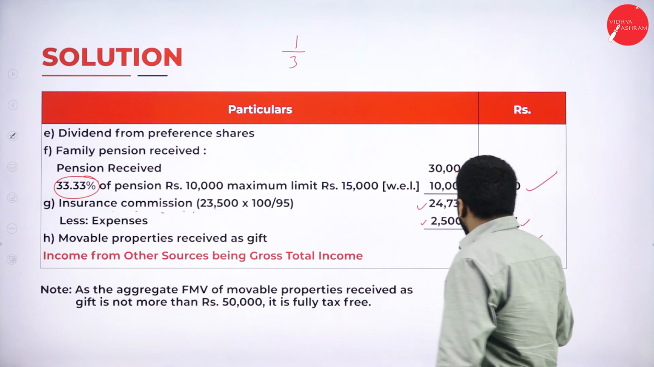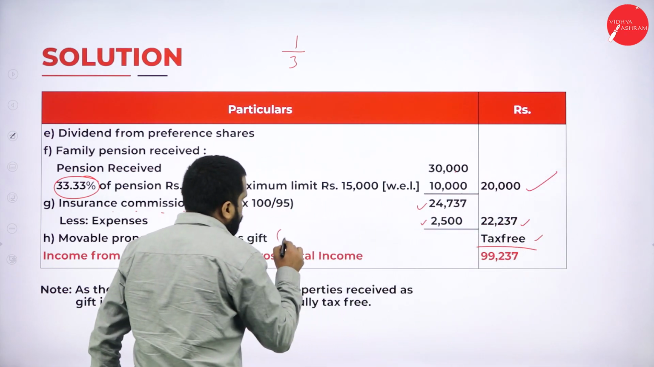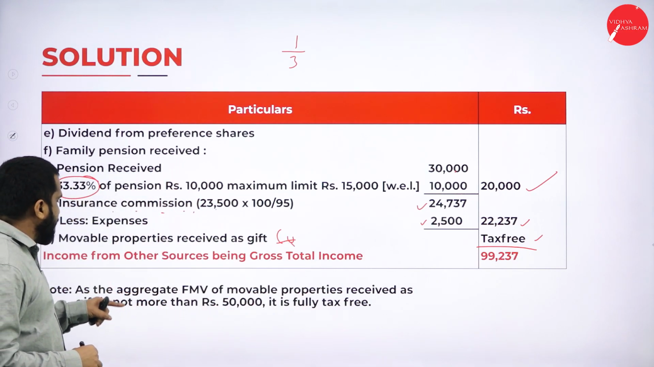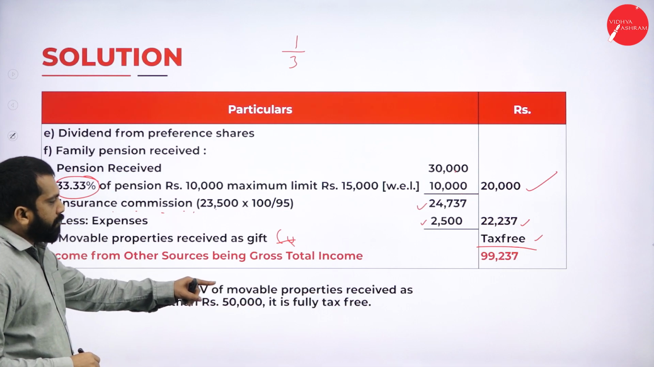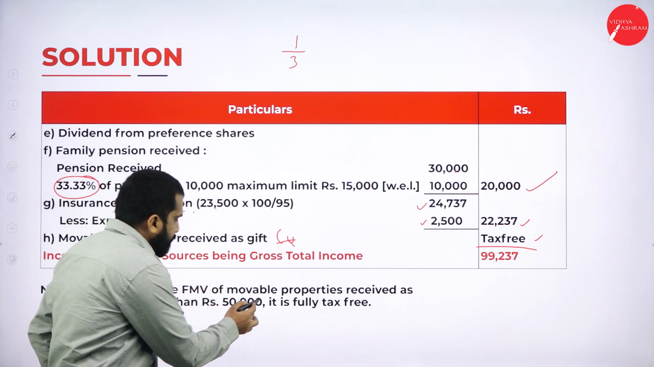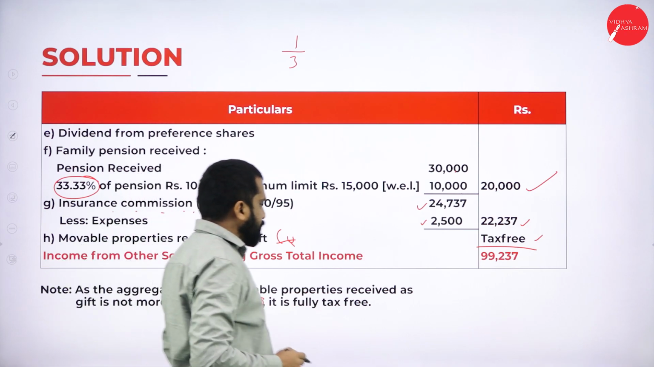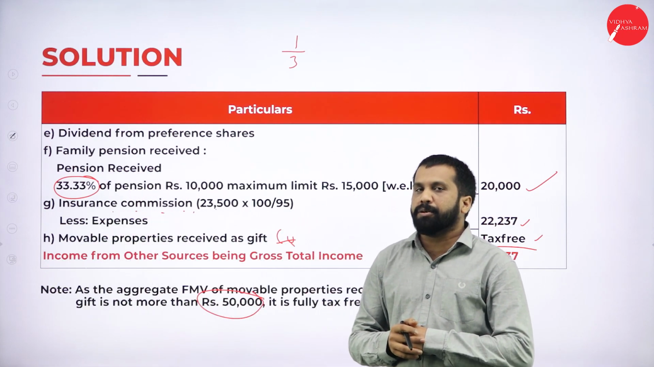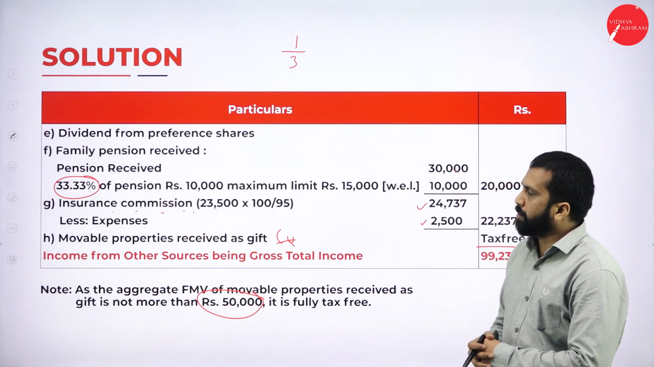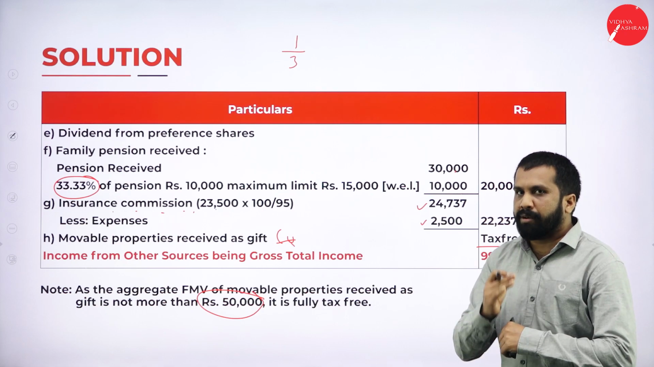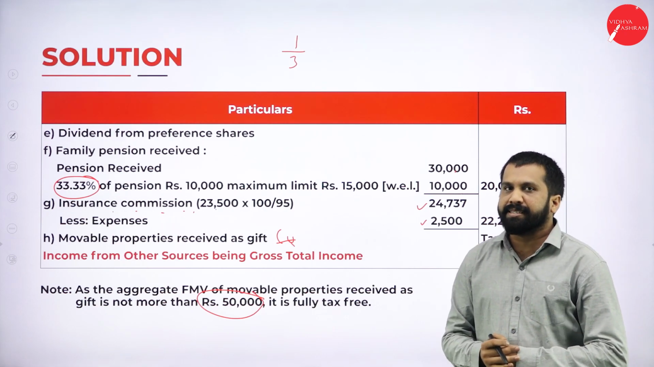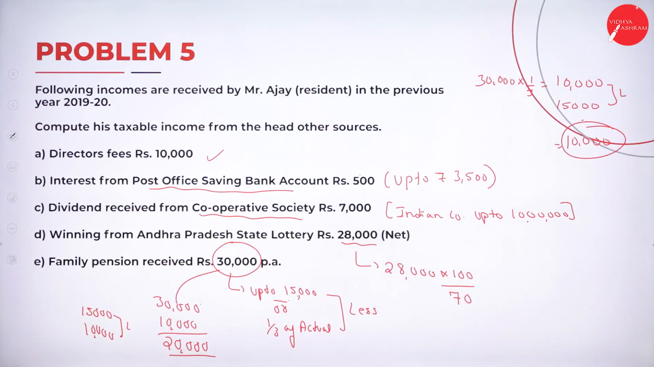Why it is tax-free? Up to 50,000. It is already given actually. As per the agreement, fair market value of movable property received as gift is not more than rupees 50,000. It is fully tax-free. Hope you are clear. This is all about your problem number 5. Problem number 5. Please take screenshot. Then we'll go for problem number 6. So this is your problem number 5.